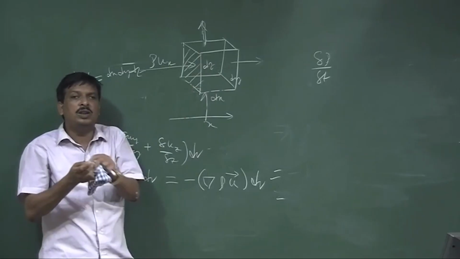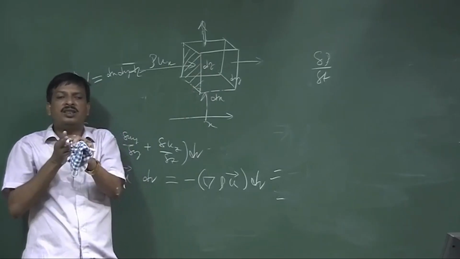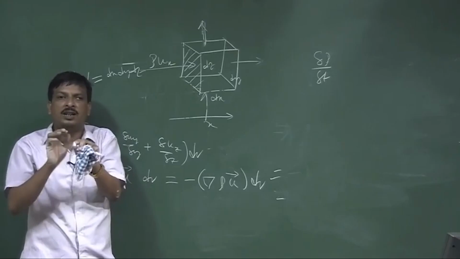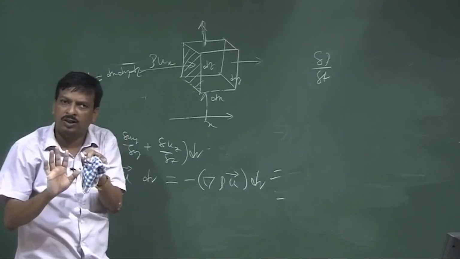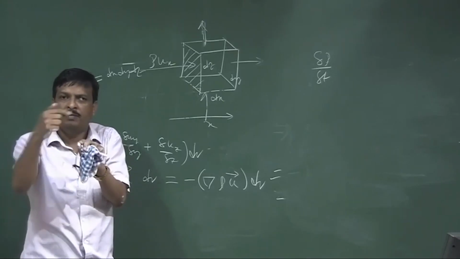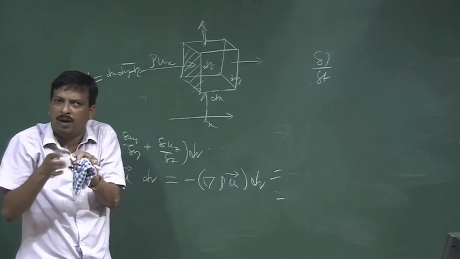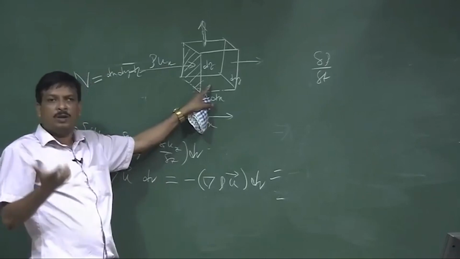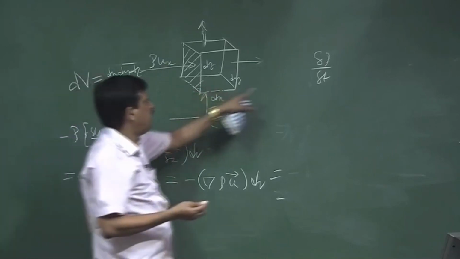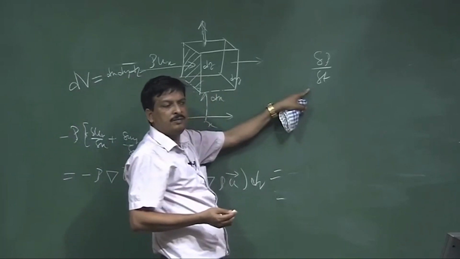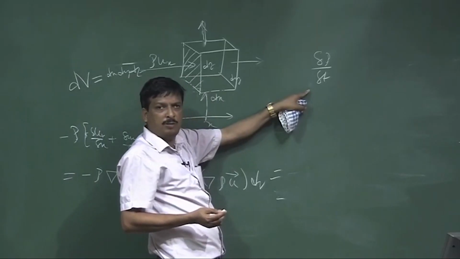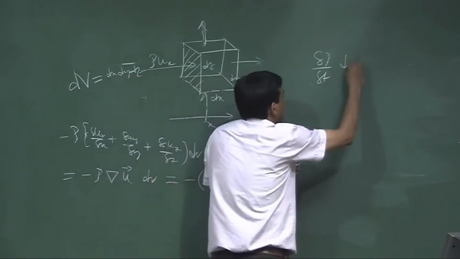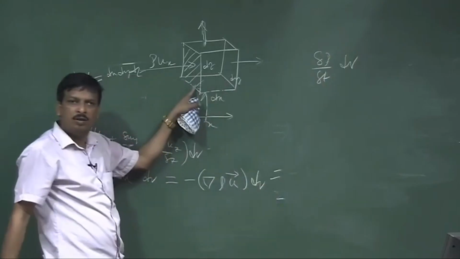Let us say initially it is 0. Now, once the mass started flowing in, some mass will come out, that I consider. So, net going in minus going out is the net amount of mass increase in that volume. That increases the density of the volume with respect to time. So, I can write del rho by del t, the density change with respect to time, times del v is the change of mass of that same volume.